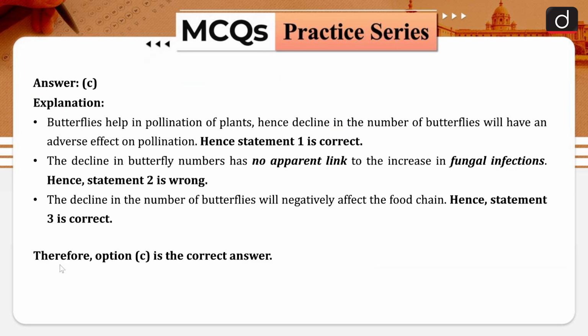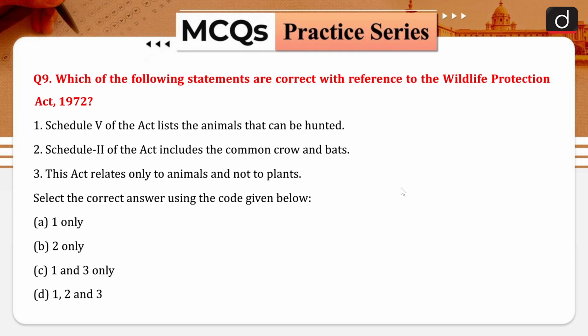Now here you can see we have seen that butterflies help in pollination of the plant, hence a decline in the number will affect the pollination. Then when we are talking about the fungal infection, there is no apparent link between them. And then when we are talking about the number of butterflies, it is negatively affecting the food chain if there is a decline. Okay, now question number 9.